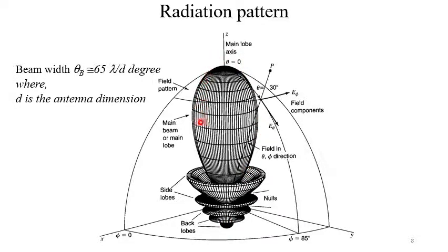But apart from this major part of the radiation, almost all the power contained within this region, there are small powers present in other directions, like this one or this one. These are the side lobes, and this one is the main lobe. This is E theta, this is E phi, and radially outward is the direction of propagation.